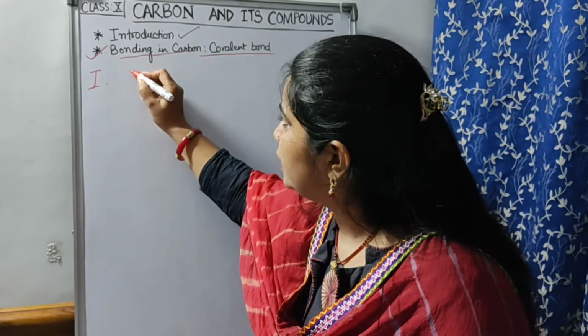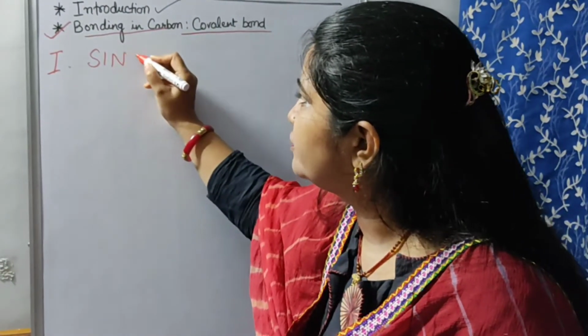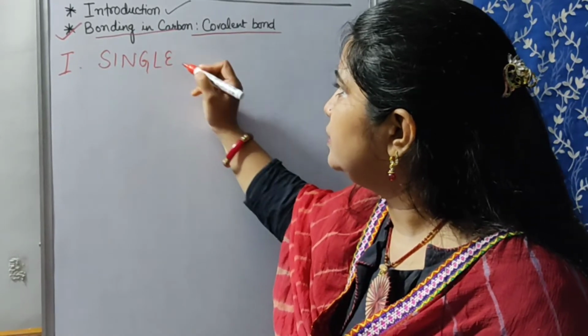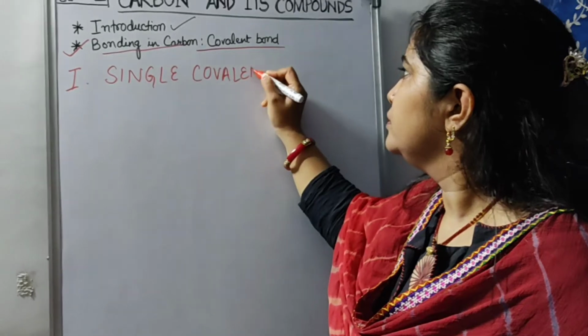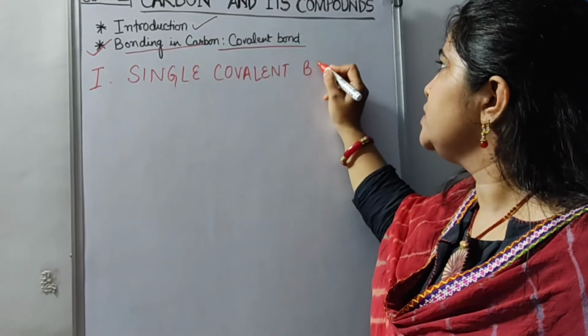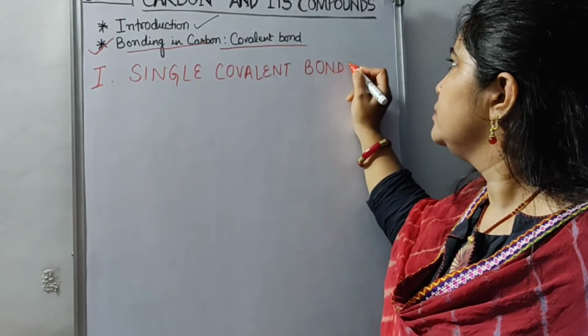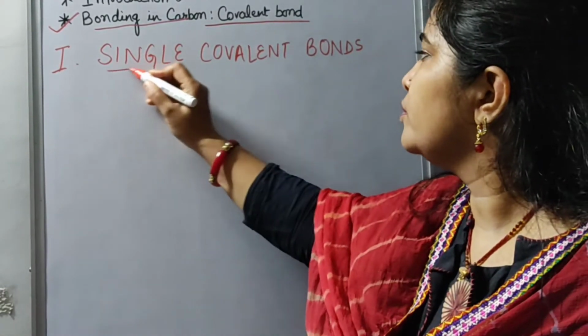So first of all, we will see how single covalent bonds are formed.